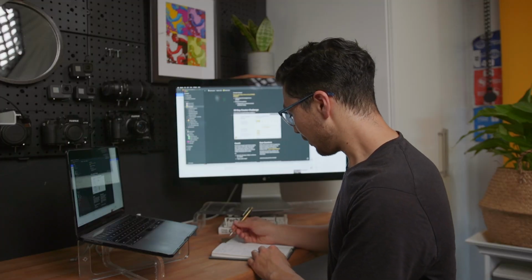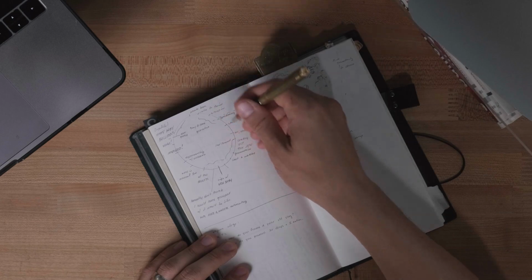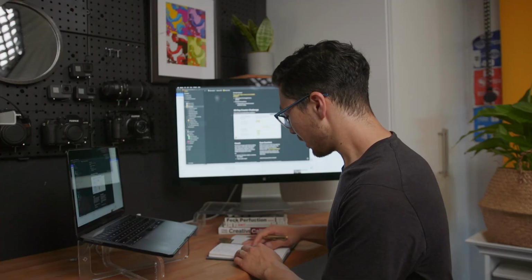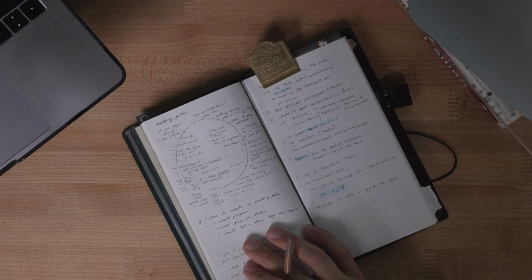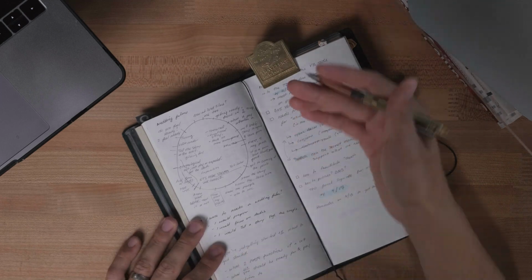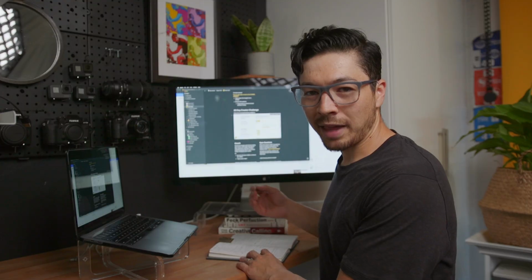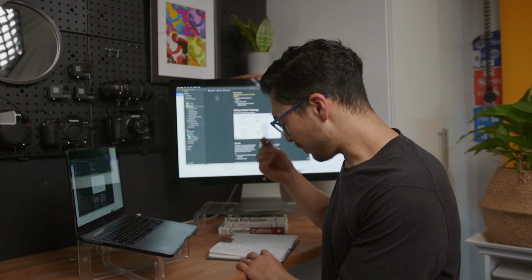My favorite way to plan out videos is by using a story clock. And if we take a look at a story clock from one of the last Feedback Friday videos, you'll see that it works in tandem with the outline that I have in Notion. This is just the way my brain works.